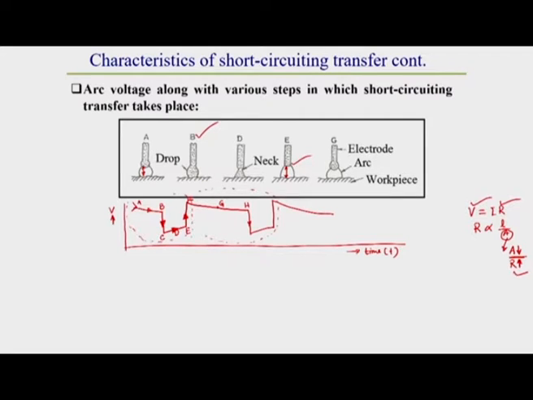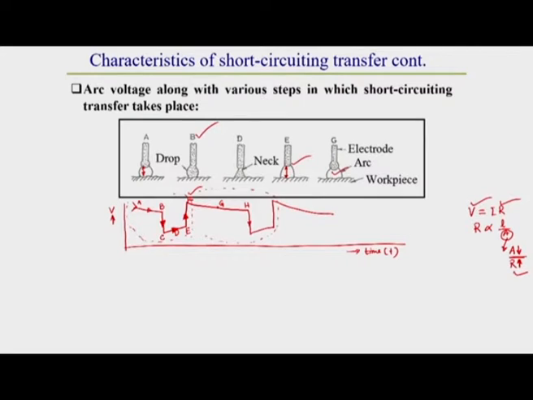After point E, in between E and F, there is a point from where the next cycle of drop formation starts, that is point F. After that the drop again starts growing. Due to this growing of the drop, the voltage drops down again, because the arc length decreases.